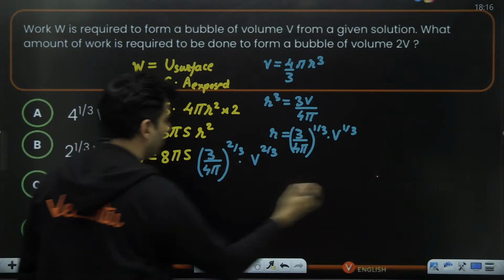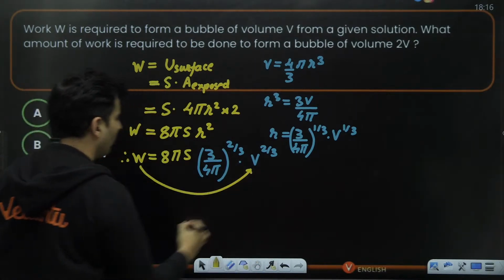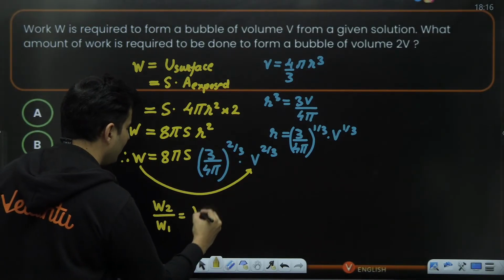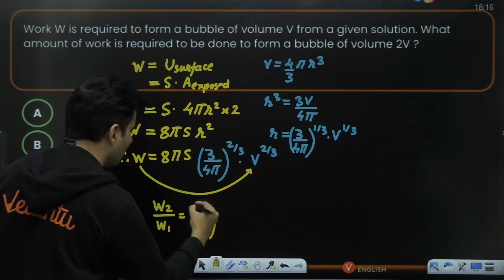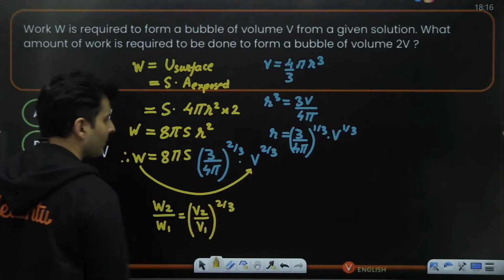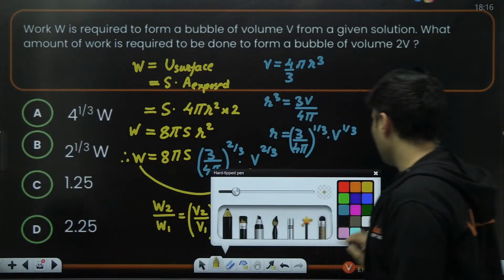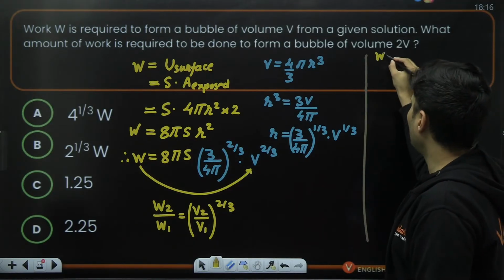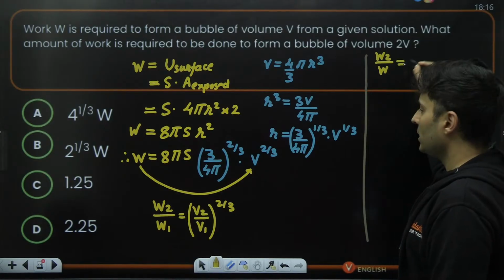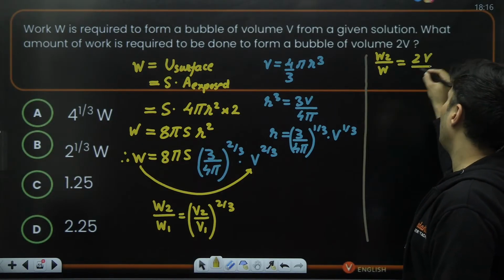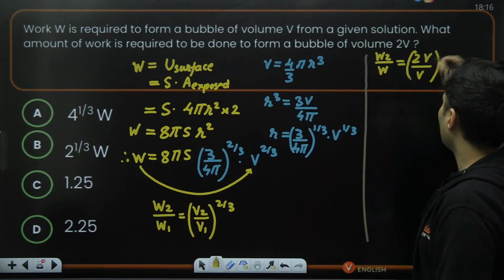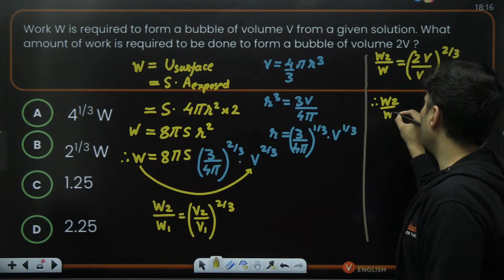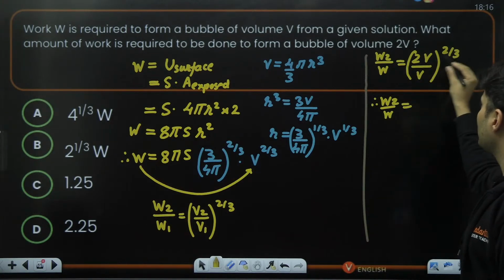What is the main thing over here is how work is related to volume. So the new work by the old work will be the new volume by the old volume, the whole thing raised to 2 by 3. Okay, so if that is the case, let's see what we get next. Observe. The new work I do not know, the old work is W, the new volume is double the old volume. So this thing whole raised to 2 by 3. Therefore W2 by W will be, V V cancels, 2 raised to 2 by 3.